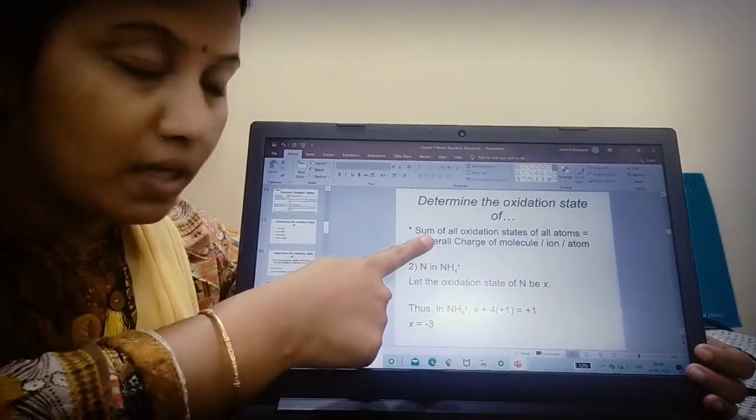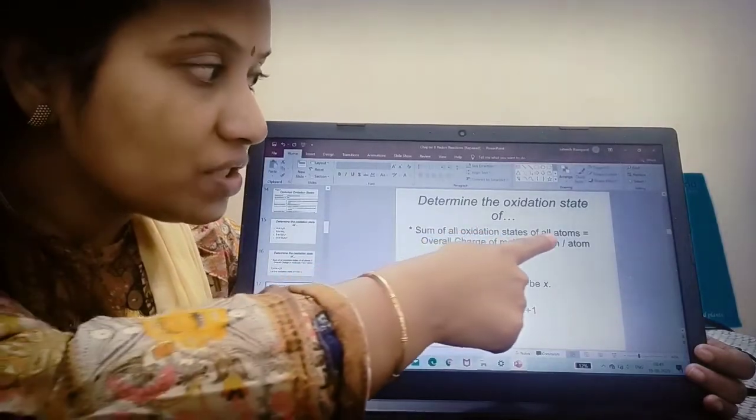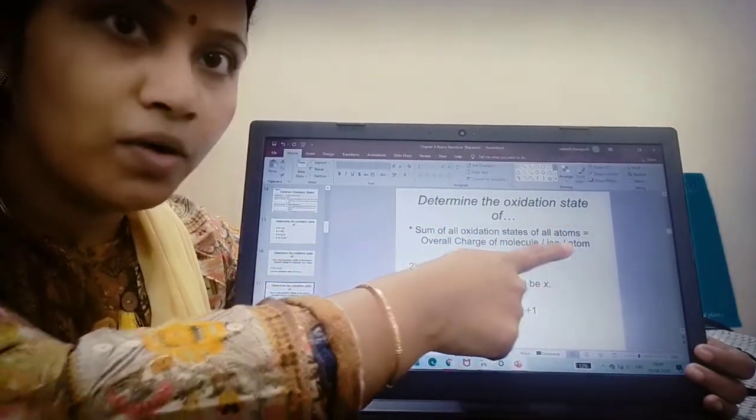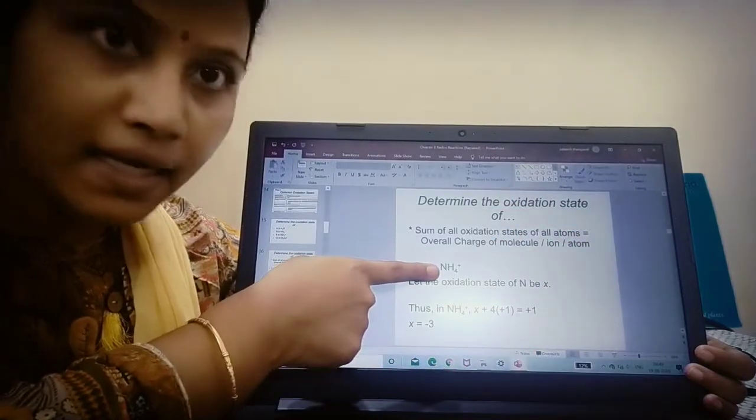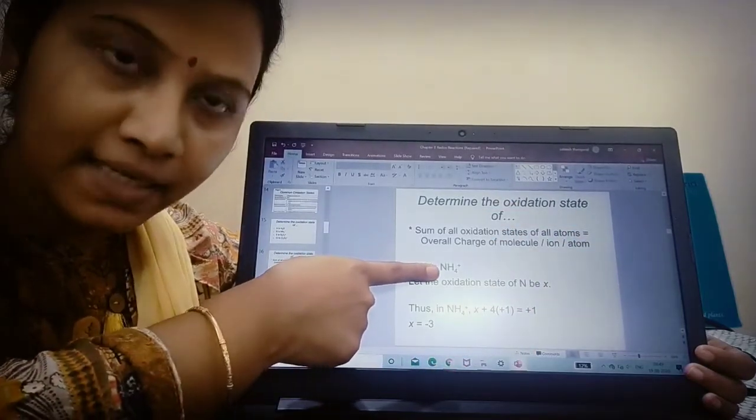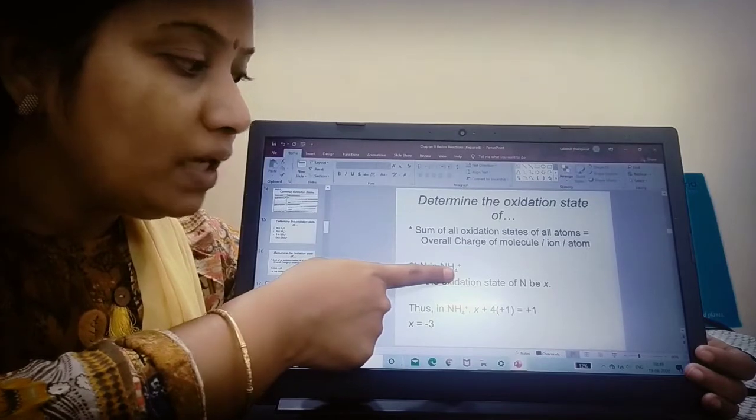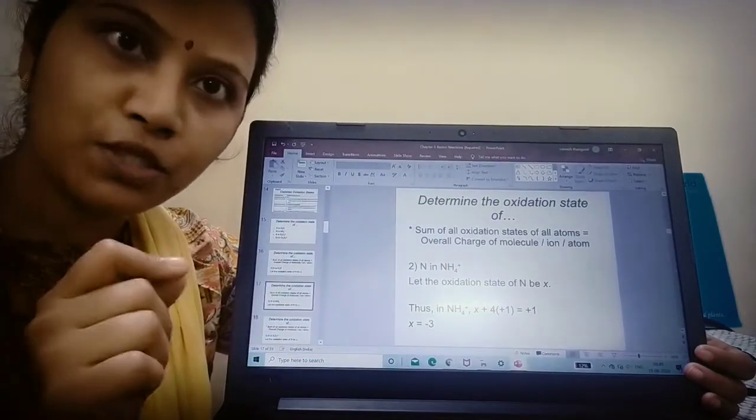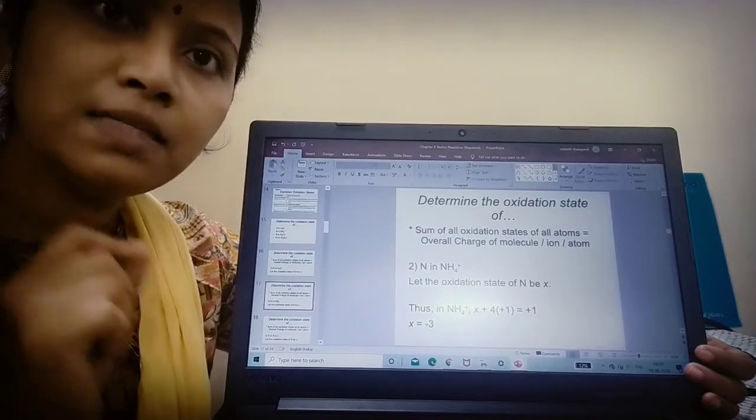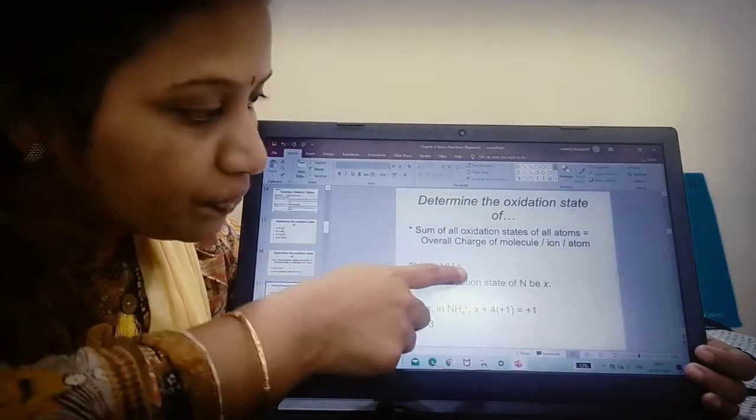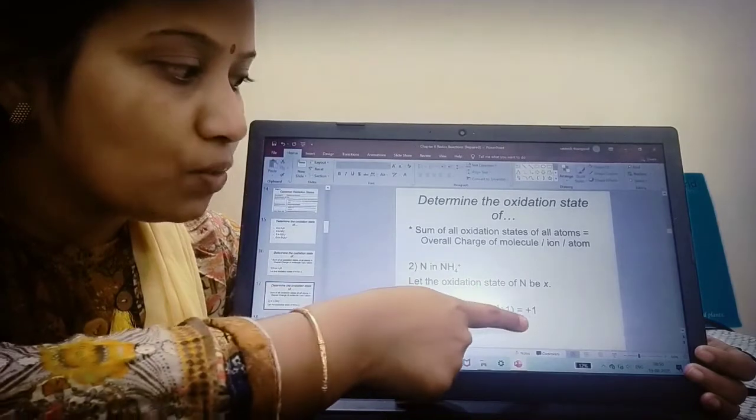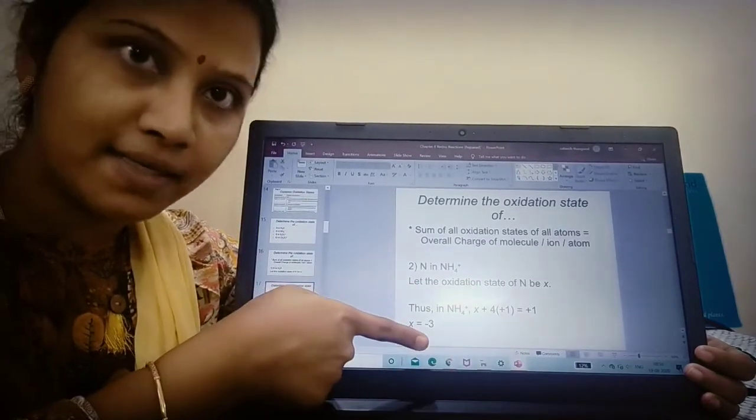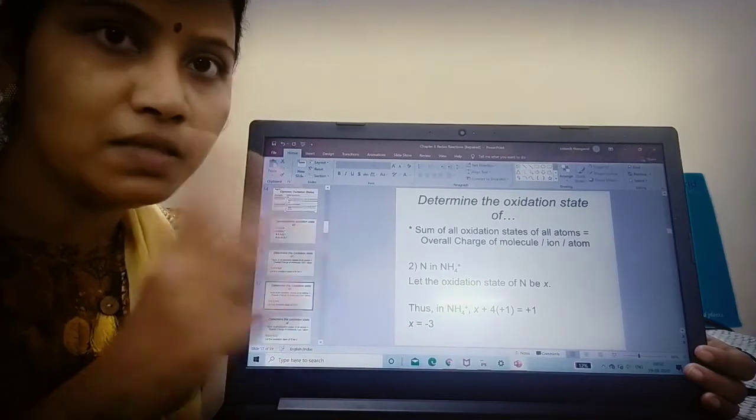So here the formula is: sum of all oxidation states of all atoms is equal to the overall charge of the molecule or ion or atom. So what should I write? N, I don't know, so N should be taken as X, plus 4 into +1, because hydrogen's oxidation state is +1. 4 into +1 is +4. So X plus 4 is equal to the overall charge, +1. When I solve, I get X equal to -3. Oxidation state of nitrogen is -3.